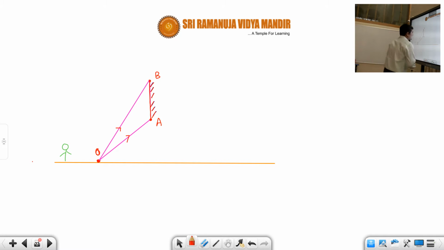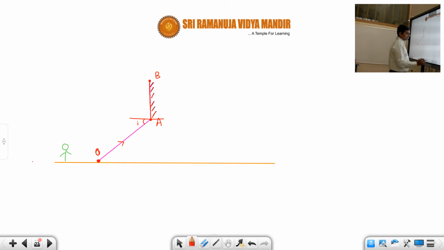Now, according to the law of reflection, whenever a light ray is incident, let us take first this one. This is the incident ray. Now when it falls on the point A, this angle is called the angle of incidence.